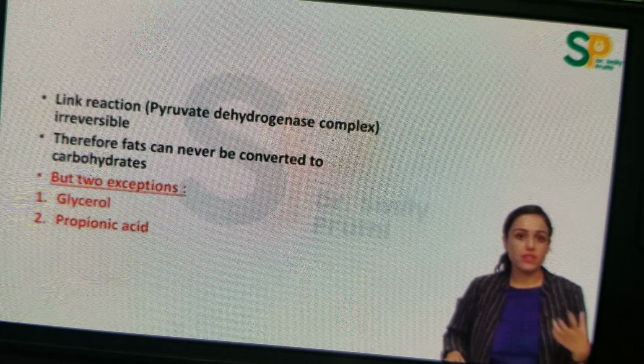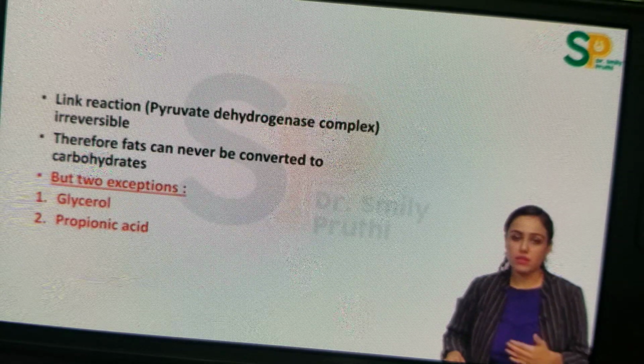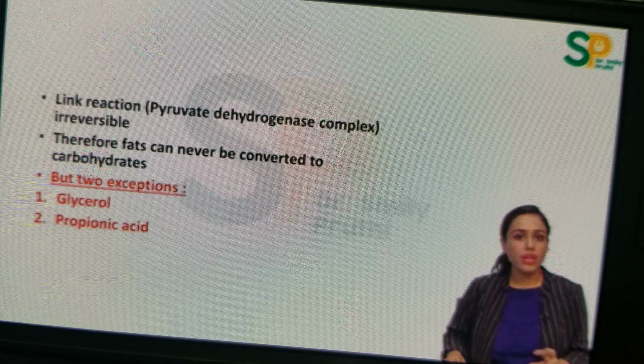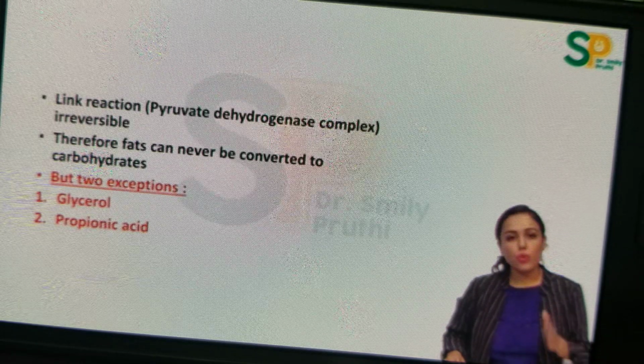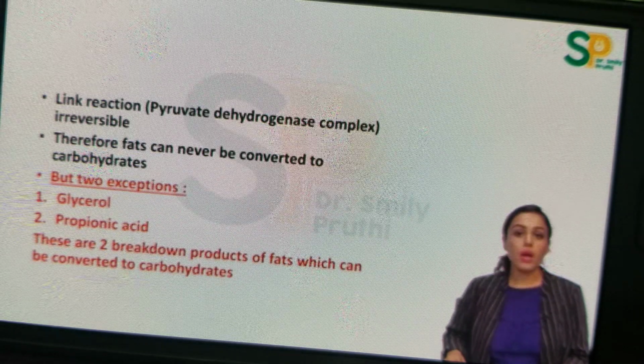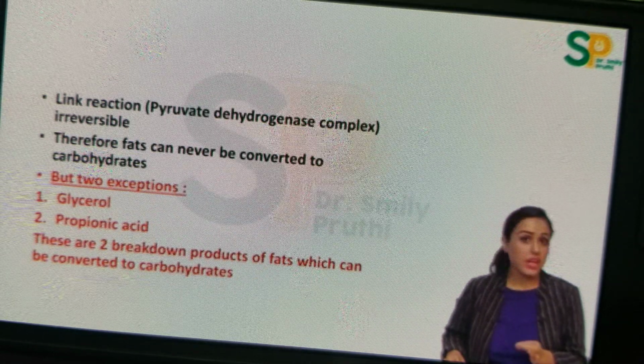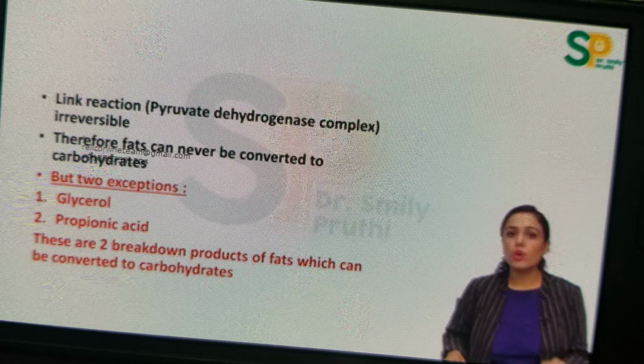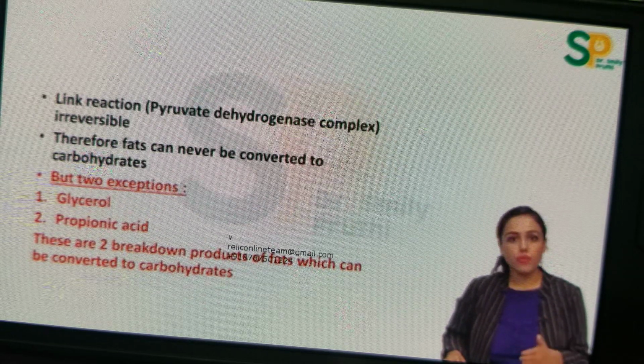Glycerol is a breakdown product of triglycerides. Triglycerides get broken down to glycerol and fatty acid. Glycerol is a breakdown product of triglycerides, and propionic acid is a breakdown product of odd chain fatty acids. So both are breakdown products of fats, but they are converted to glucose. How is glycerol converted to glucose? Because glycerol can make DHAP, that is dihydroxyacetone phosphate, with the help of the enzyme glycerol 3-phosphate dehydrogenase. Now this DHAP is an intermediate of glycolysis, so it can be converted to glucose, right?